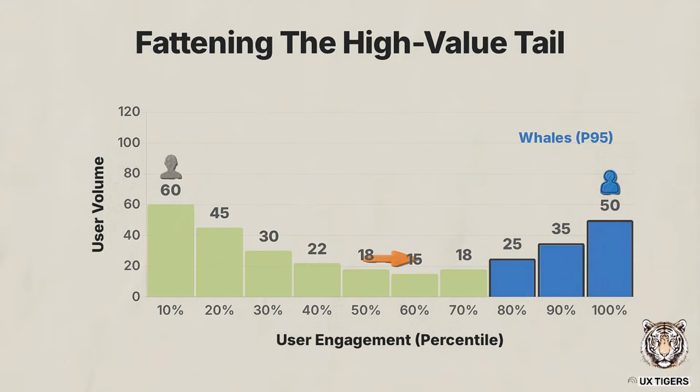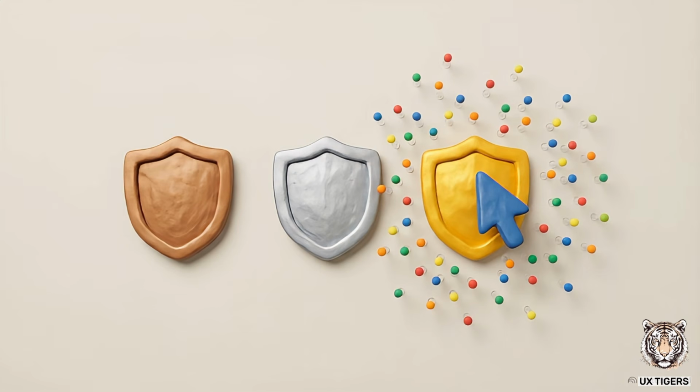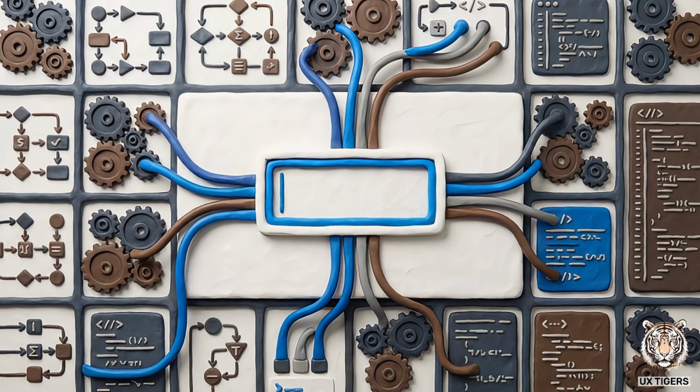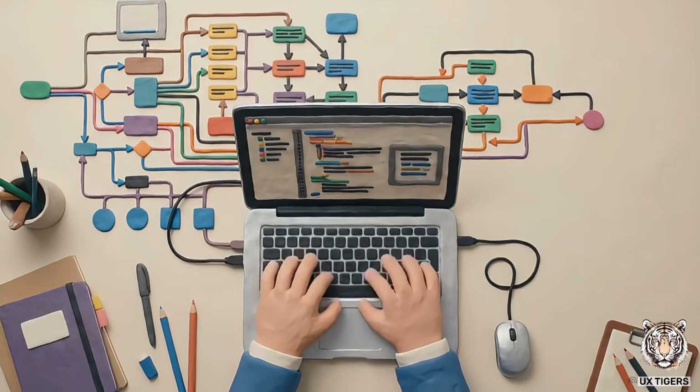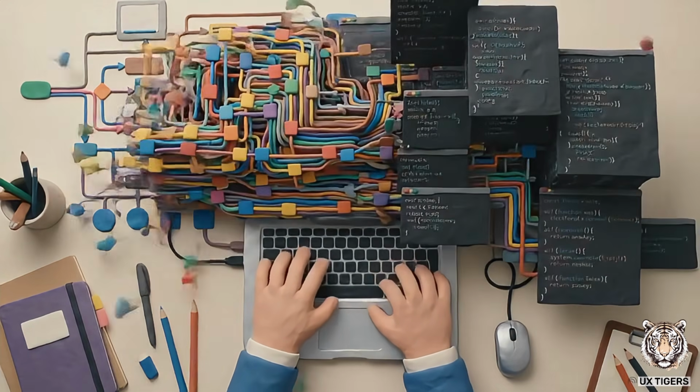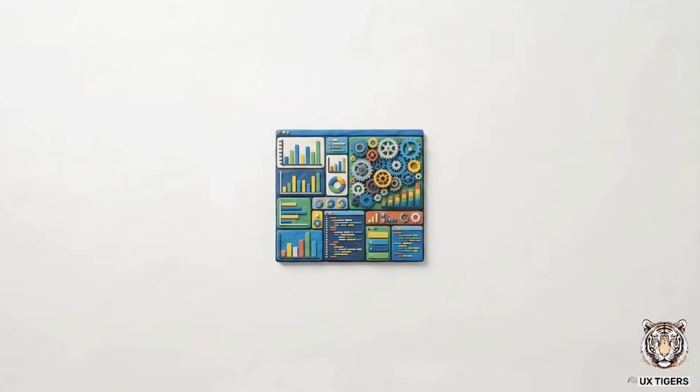A mature digital product survives by actively fattening the tail, the deliberate process of converting low-value tourists into high-value whales. You build UX bridges to manufacture that progression. Gamified daily streaks, algorithmic recommendations, and status tiers are engineered specifically to turn sporadic visits into deeply ingrained daily habits. Generative AI provides a new way to force this evolution through intention translation. Intention translation is a process where an AI turns simple spoken or typed goals into complex software actions. A tourist can simply type what they want, and the AI agent instantly executes a high-level workflow, letting a novice output whale-level results without ever learning the interface.